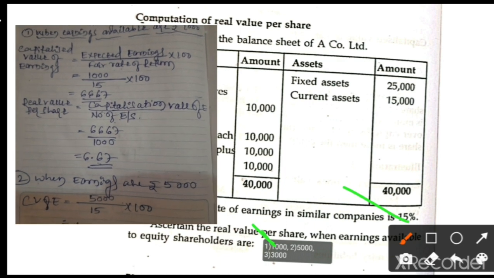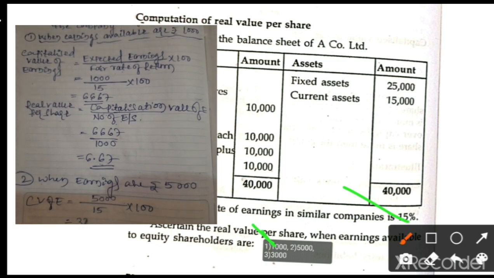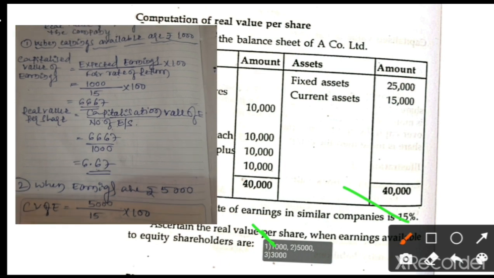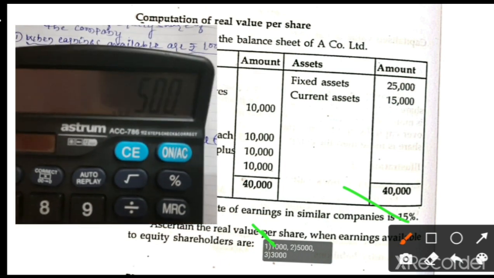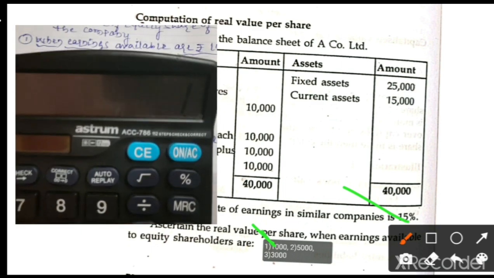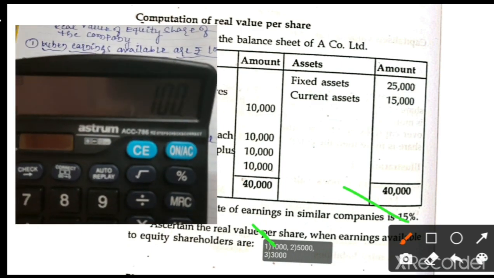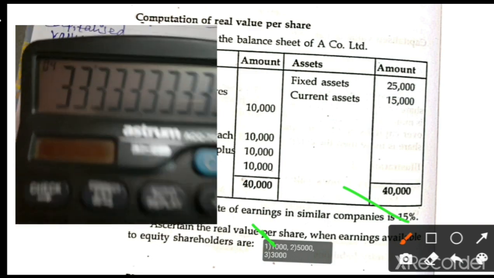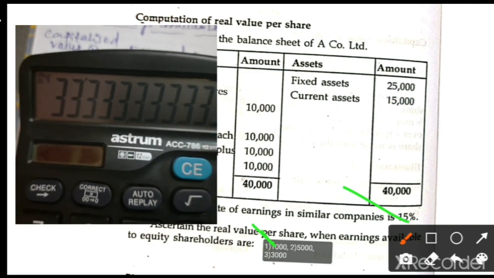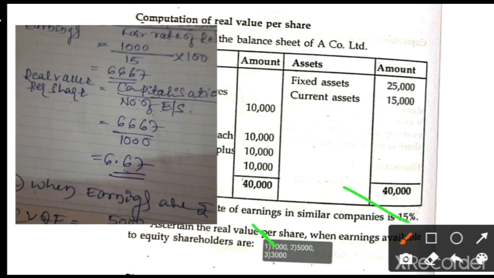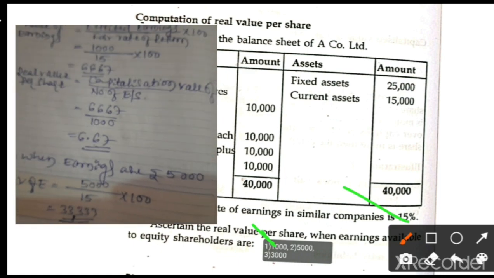So we will get 33,333. Let us see that: 5000 divided by 15 into 100. Is it clear? 33,333.